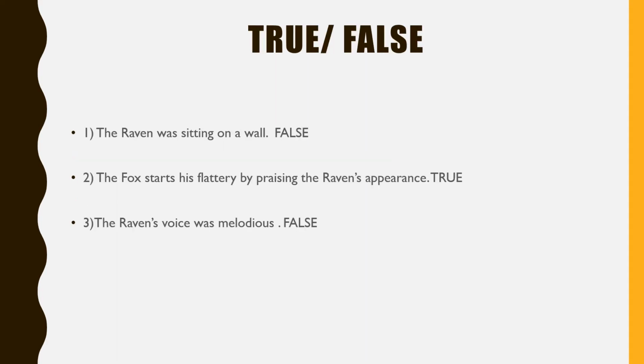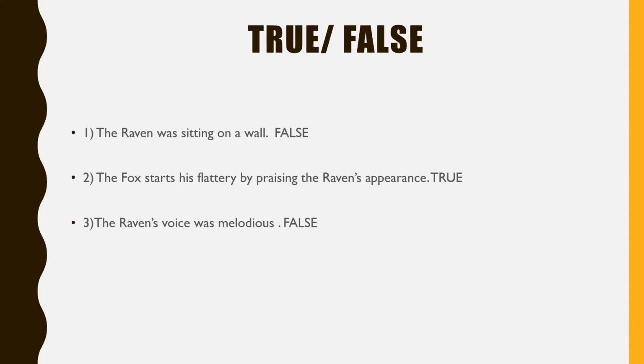Now we go to the first exercise, that is true or false. Now, when you get true or false in the exams, you have to read very carefully because sometimes the first half is true and the second half is false. So, we have to write false because the complete sentence is not true.